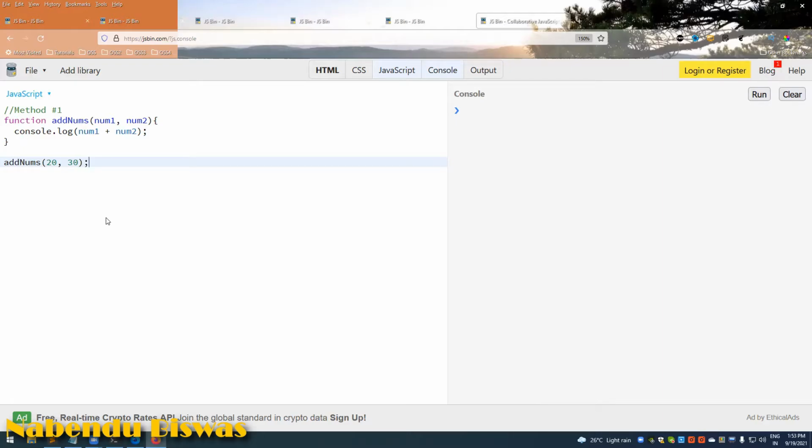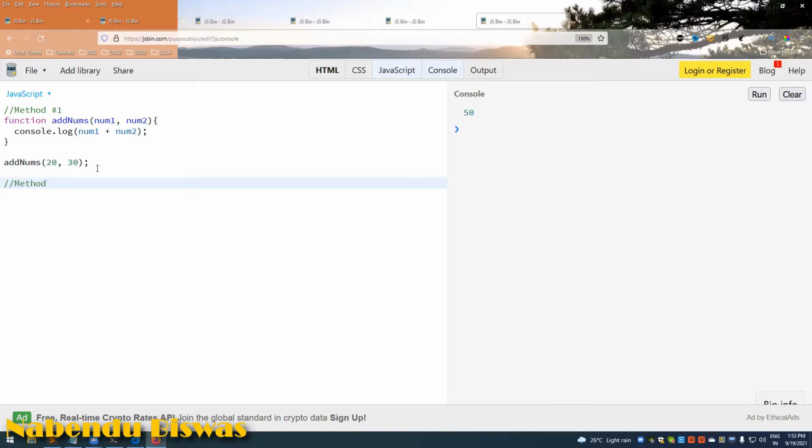Okay, so what is happening, we use the keyword function and addNums. addNums is a function name which is taking two parameters num1 and num2 and just adding them, 20 plus 30, it will become 50. So these are known as parameters. It is taking the parameters and just adding them. So this is one way to create a function. We use the function keyword in JavaScript.